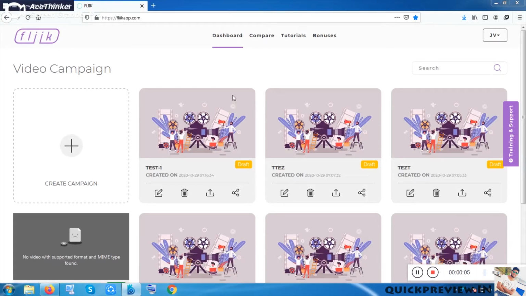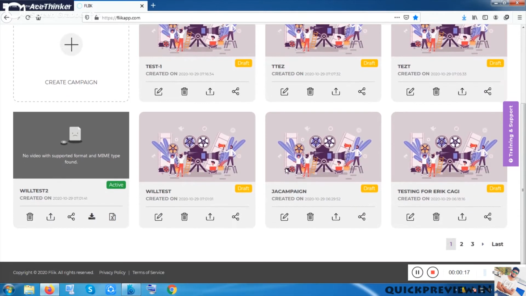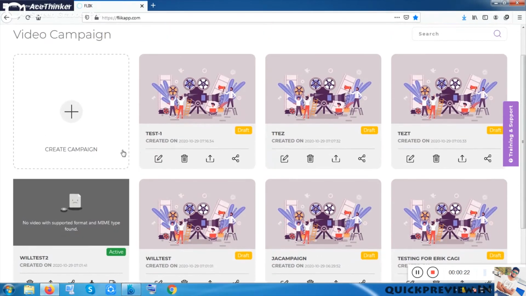Okay, so this Flick is literally spelled as Flick, not Flick. So this is the dashboard of this software Flick, and you can see these are the videos which were previously made, and I think these videos are also editable. You can edit it from here, you can delete it, or you can upload it. You can share it on your social media handles, and you can share it on YouTube.